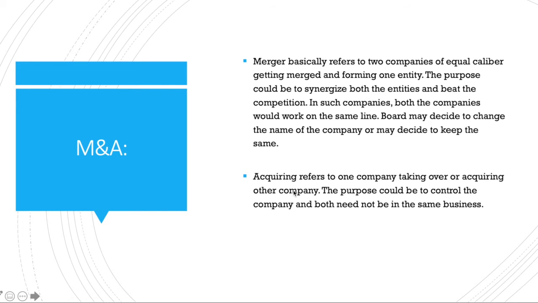Acquisition, there is a thin line. Acquiring means one company acquires another company. Here the intention can be just to control the business, and when one company acquires another company, it can be in a completely different business also. That is also possible. Like for example, L&T infrastructure company is acquiring, imagine, some IT company. So here both are completely different. So this can be done to diversify and to control other business.